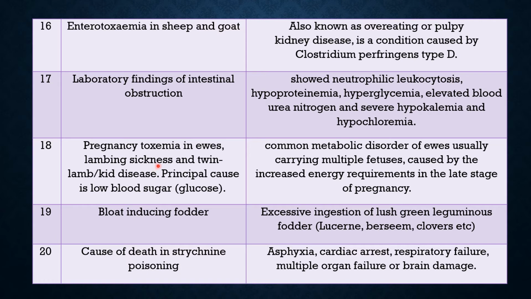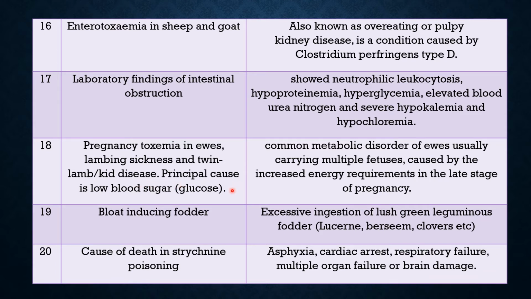It is also called twin lamb or kid disease because this disease is more common when the ewes are carrying twins. If the ewe is carrying one kid, the chances of this disease are rare. But if the ewe carries more than one, two or three, there are more chances of pregnancy toxemia.